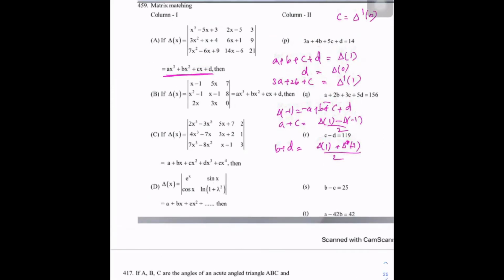And here are some questions where the options are wrong. For example, I'm saying they give delta of x like this: one row is sin x, sin square x, sin 2x, remaining 2, 3, 4x, 3x square, 6x, something like this. The question has options like "delta of x is divisible by x", using the word divisible.